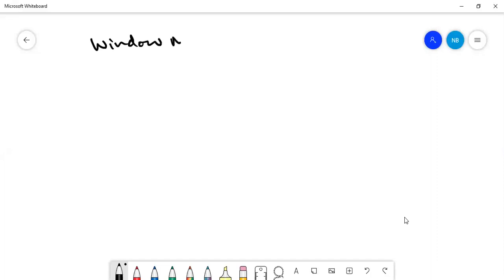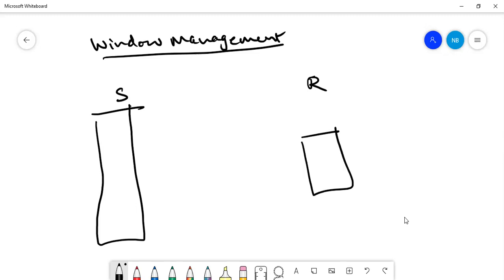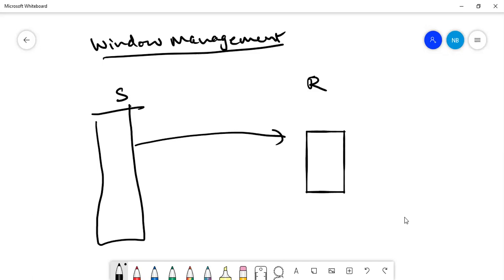According to window management, let us say there is a sender and a receiver. The sender's window is this one and the receiver's window is this one. When a sender is sending data, the capacity of the sender's window is more than the receiver's window. Yes or no?